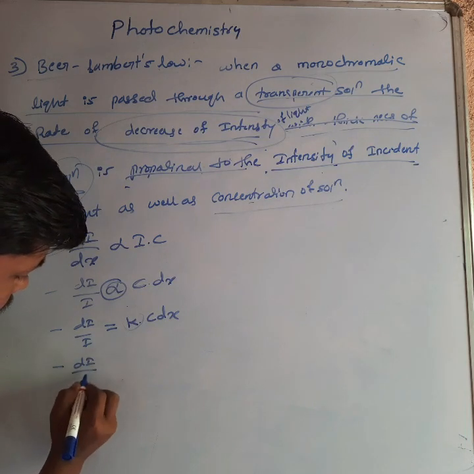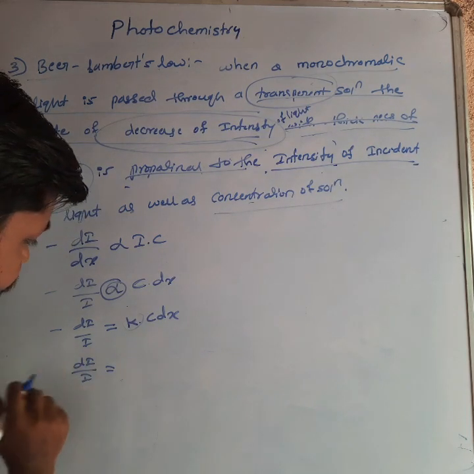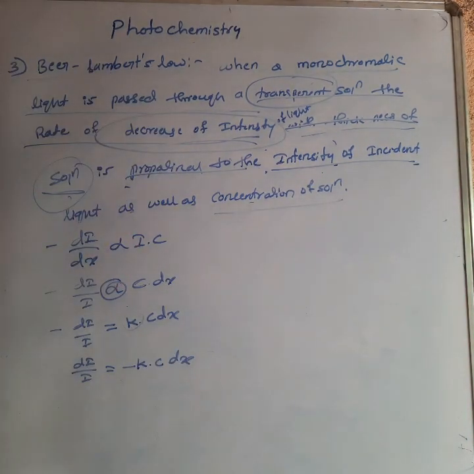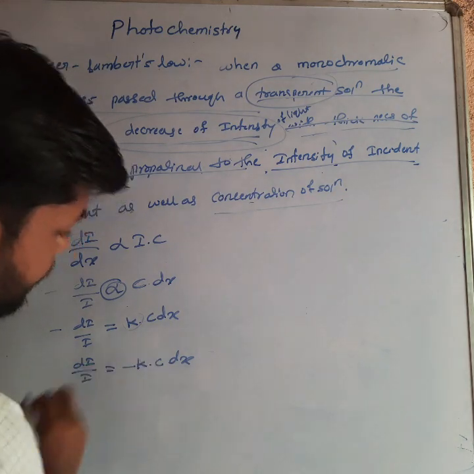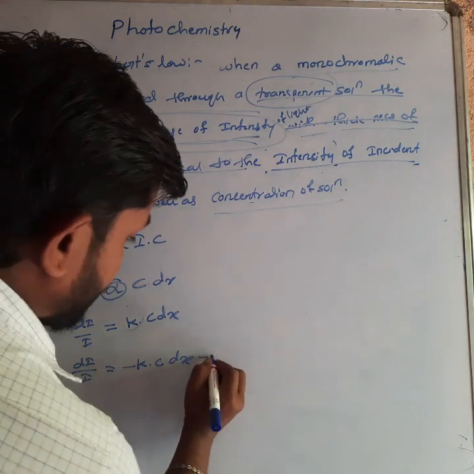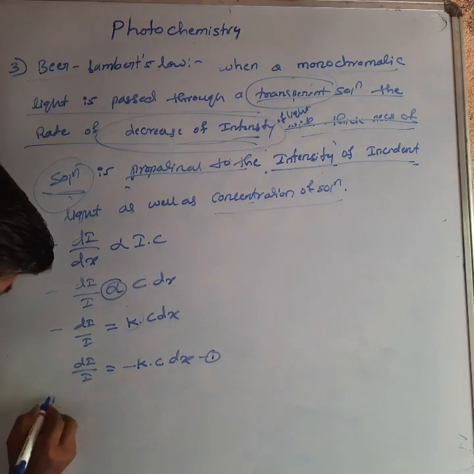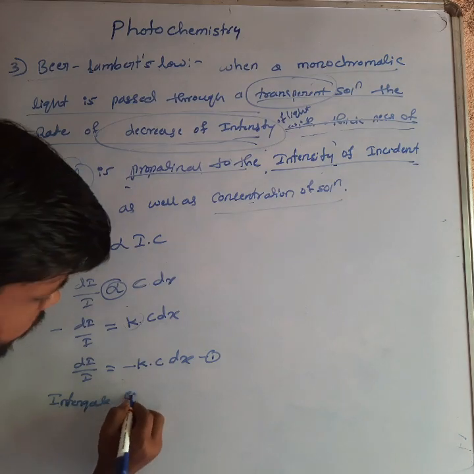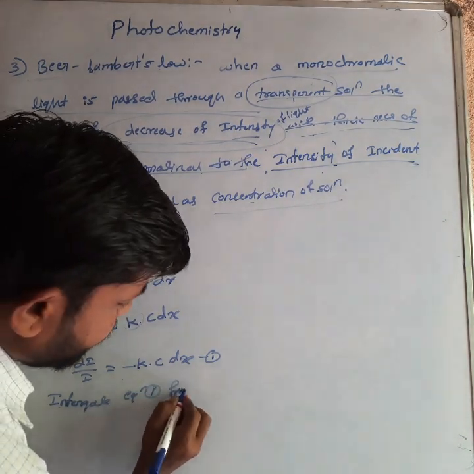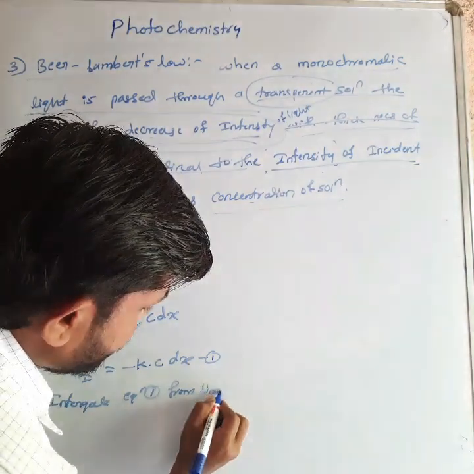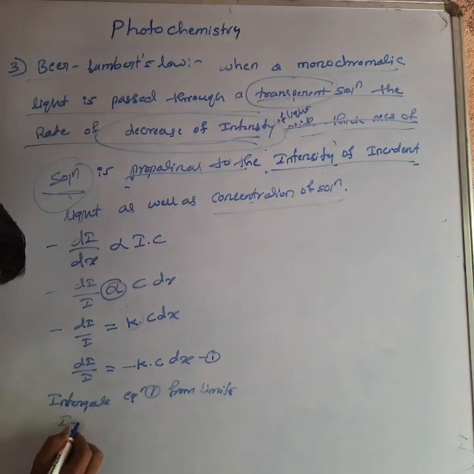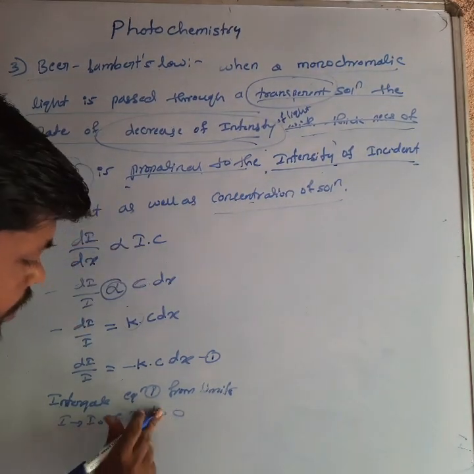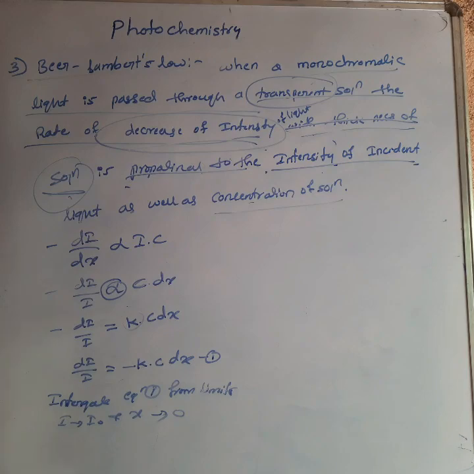dI by I equal to minus k C into dx. This is the form of the Beer-Lambert's law. You can call this equation number 1. Now integrate equation 1 from where to where? Limits I to I naught and x to 0. Just you can integrate it.